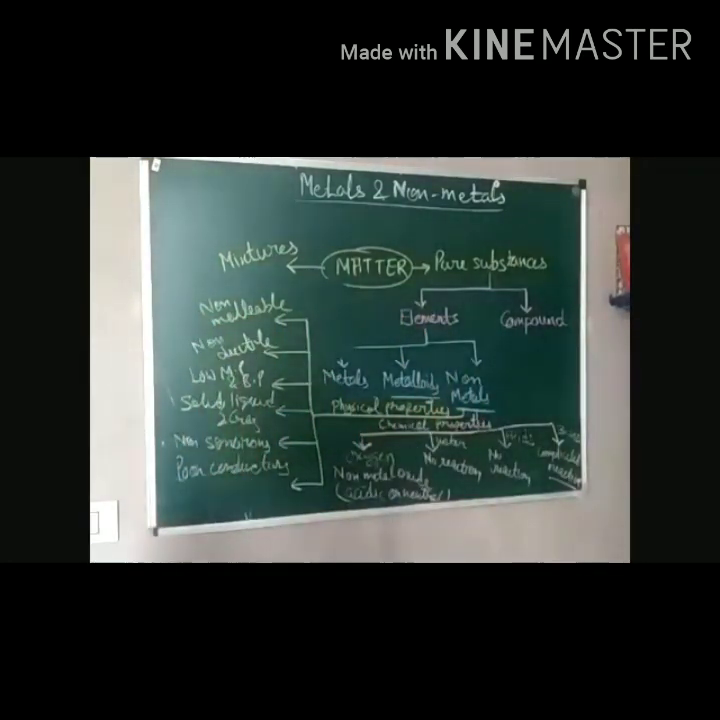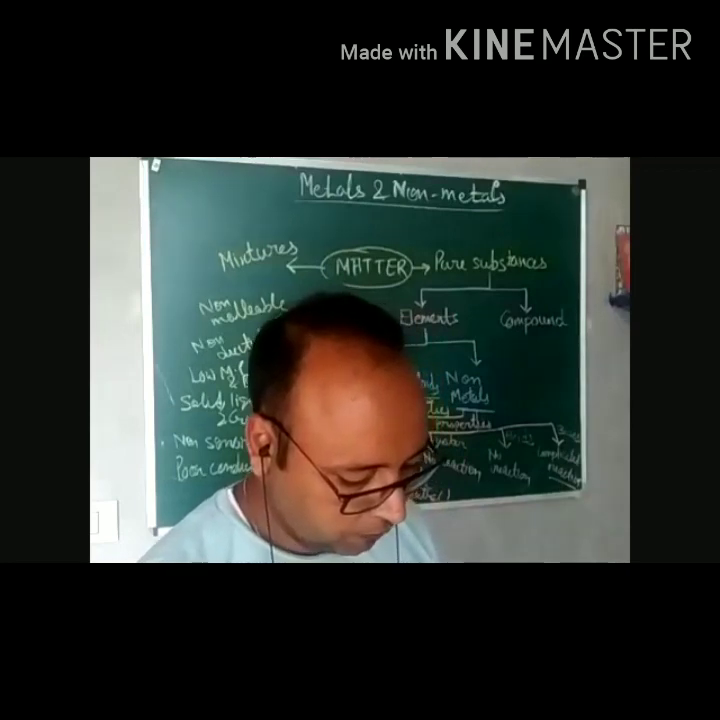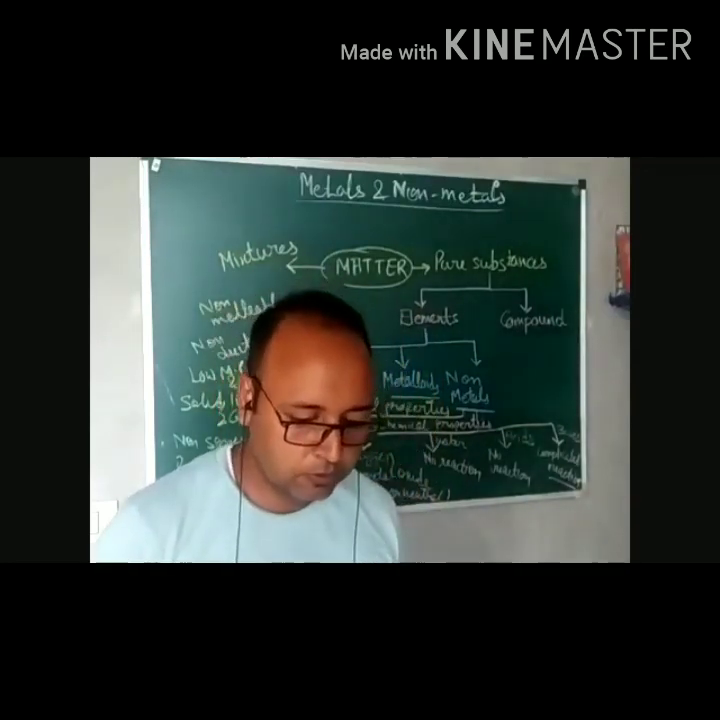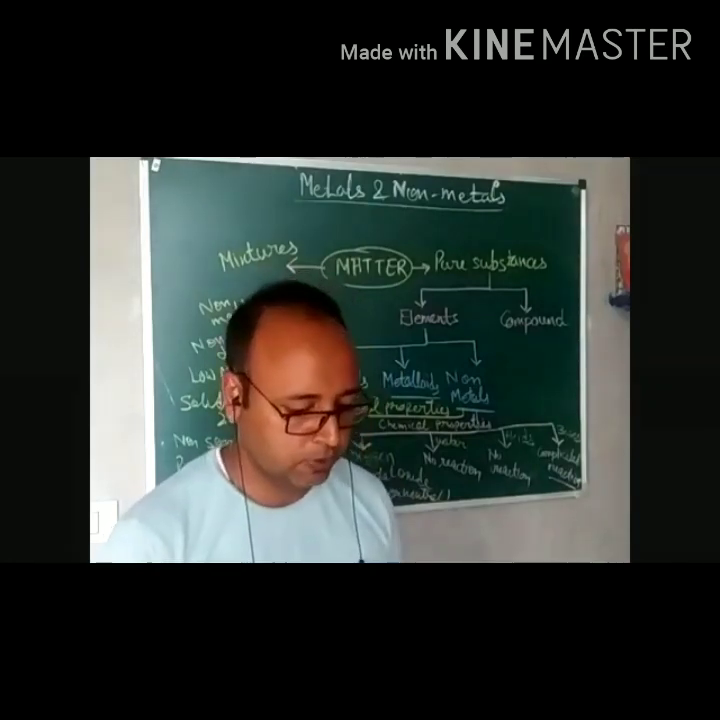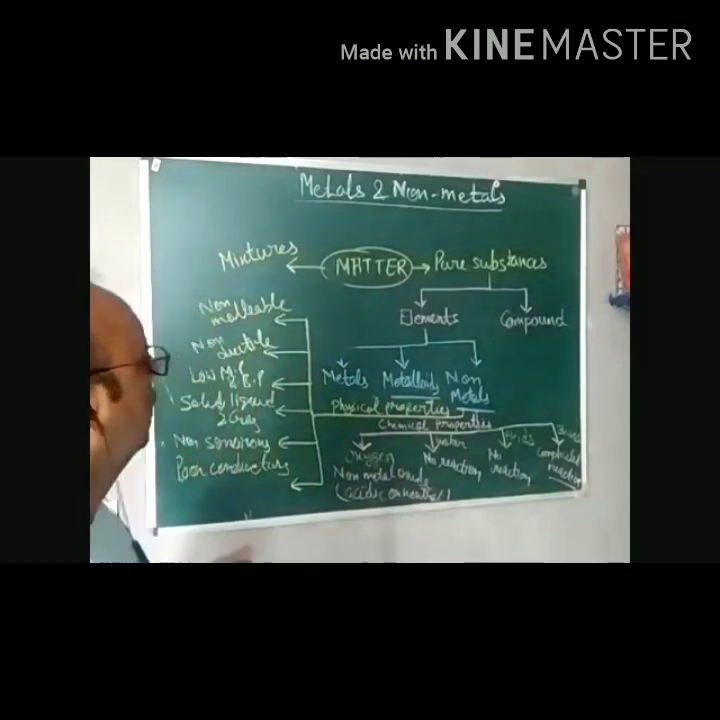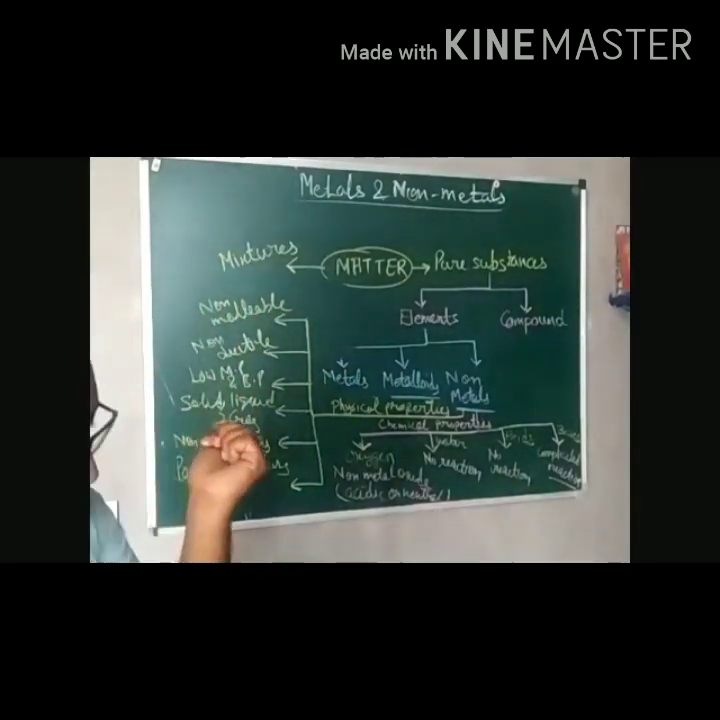Right? So these are the physical as well as the chemical properties of non-metals. Now, apart from these, we can tell about the uses also, uses of metals and non-metals. There are a number of uses of metals and non-metals. So now the metals. Let's come back to metals.